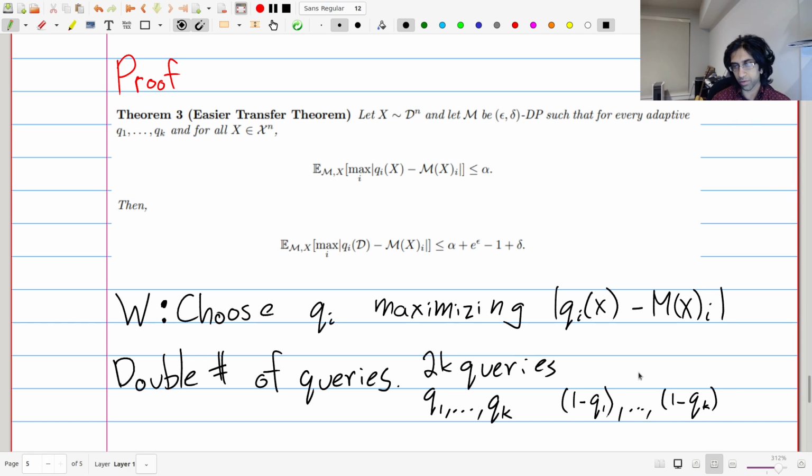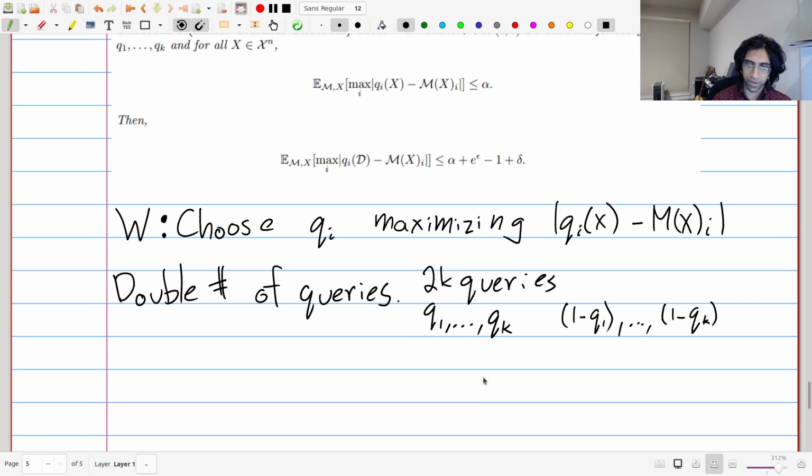And these can be answered with the same set of answers. It uses no additional privacy budget, just because literally, what do we do? These ones will be answered using m_1 through x and so on, but this will be answered using 1 minus m_1(x).